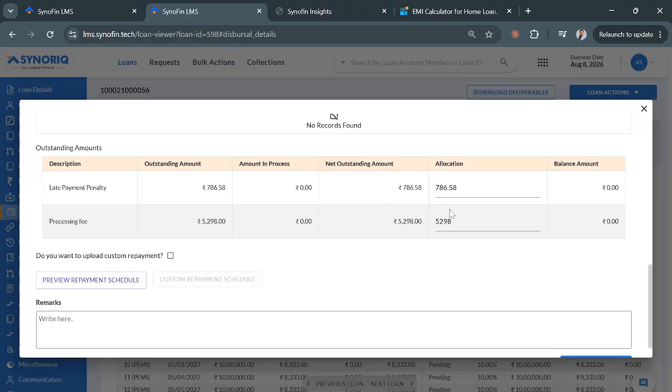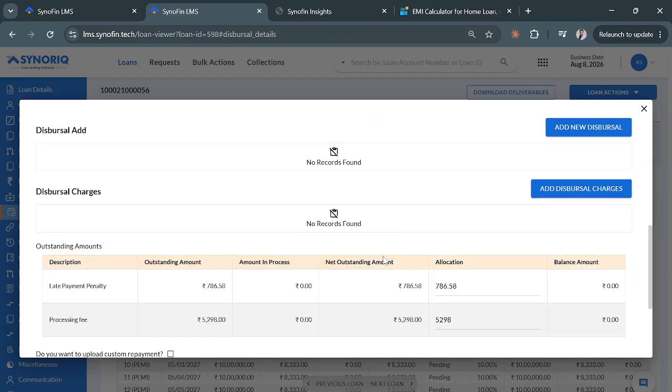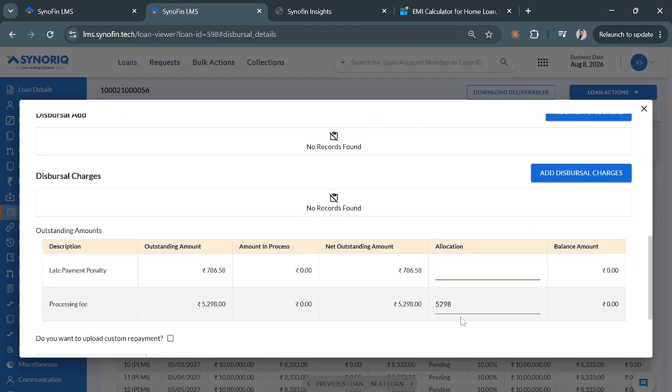So if I adjust the charges, then the net disbursal amount would reduce. Just like a new loan, if I am adjusting charges while giving a new loan, I'll have to pay less to the customer, right? Similarly here also, if the tranche amount is 25 lakh rupees and I adjust some charges, then I'll pay the customer after adjusting those charges. So let's take a basic example first. Let's not adjust any charges so that it is easier to understand.